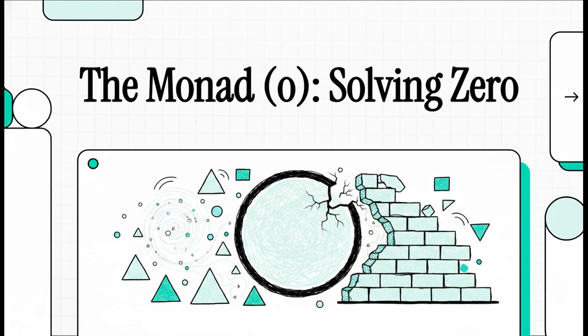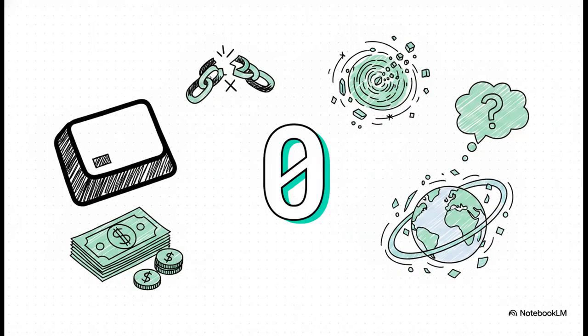But there's a groundbreaking 2026 research paper by Mesut Tez called The Monad O, Solving the Problem of Zero, and it attempts to completely dismantle this wall. Tez offers this absolutely fascinating process philosophical synthesis that might just rewrite how we view the foundational building blocks of the universe. But to understand the solution, we kind of have to understand the culprit first.